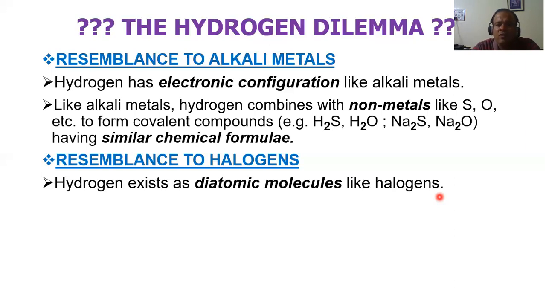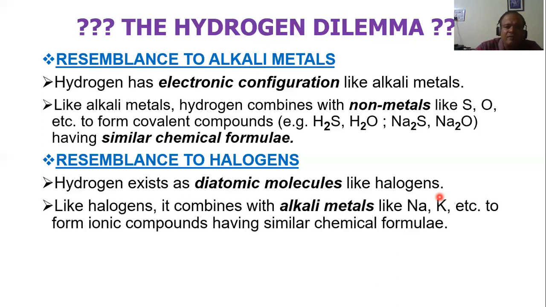So hydrogen also exists as a diatomic molecule, just like halogens. Diatomic means two atoms. So in every molecule of hydrogen or of a halogen, there are two atoms. That's why we write Cl2, because there are two atoms of Cl, and we write H2 because there are two atoms of hydrogen. I hope it is clear.